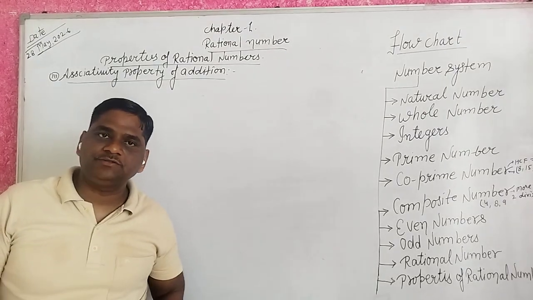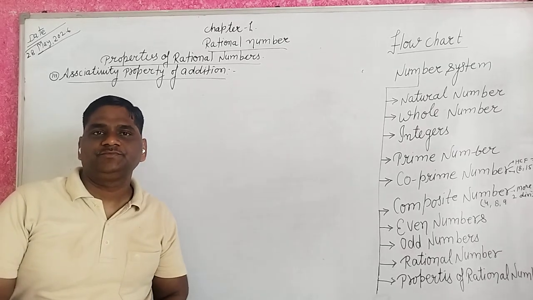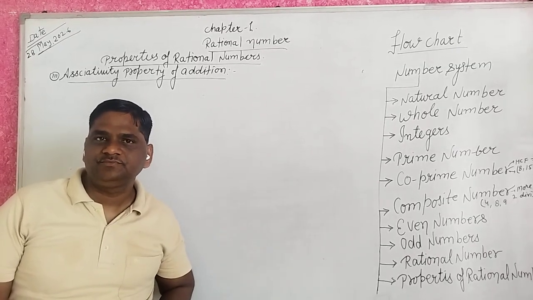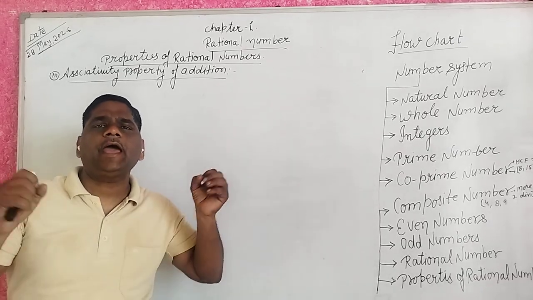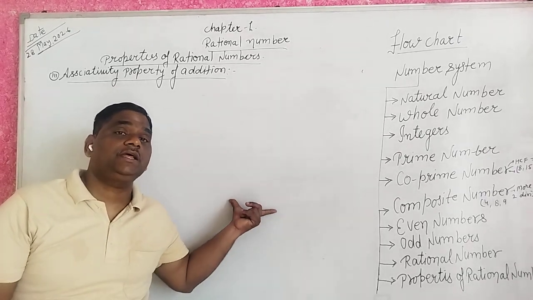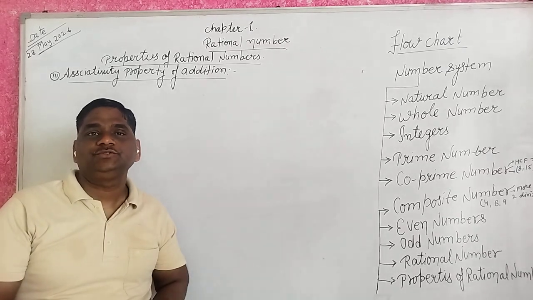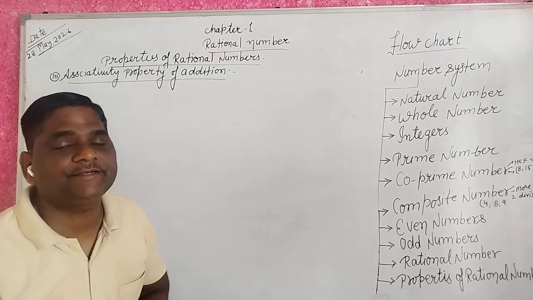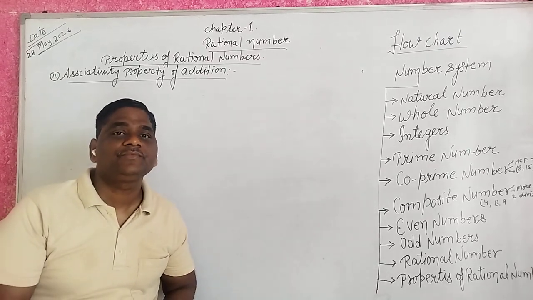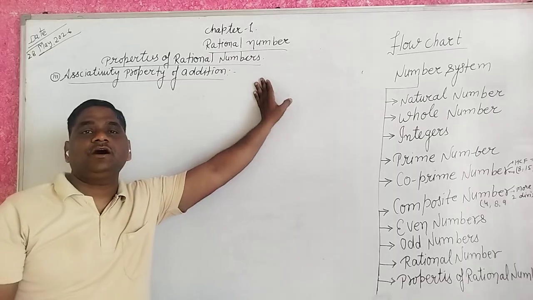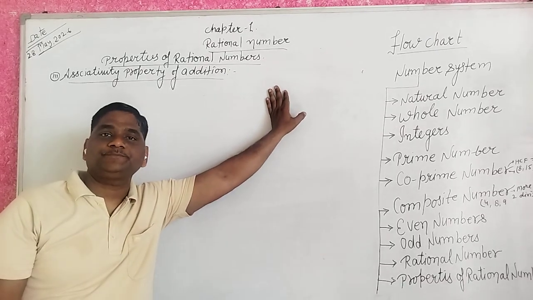When you are given three numbers, and you add them in any sequence, you find the result is the same. So we say that rational numbers show the associative property of addition.